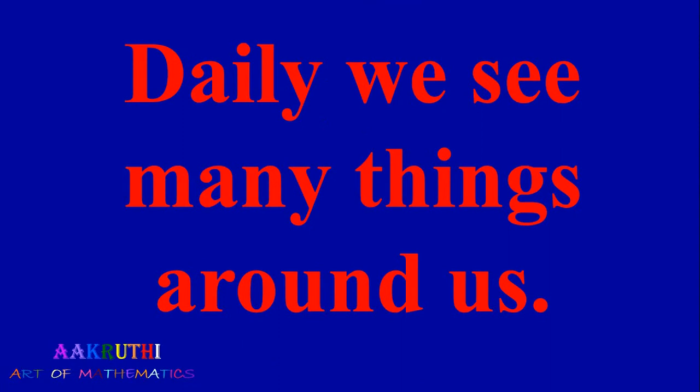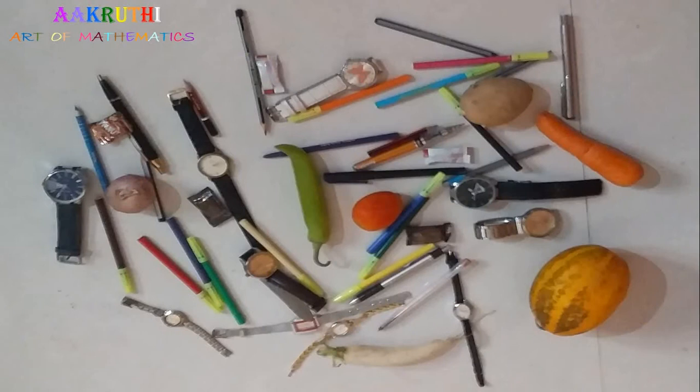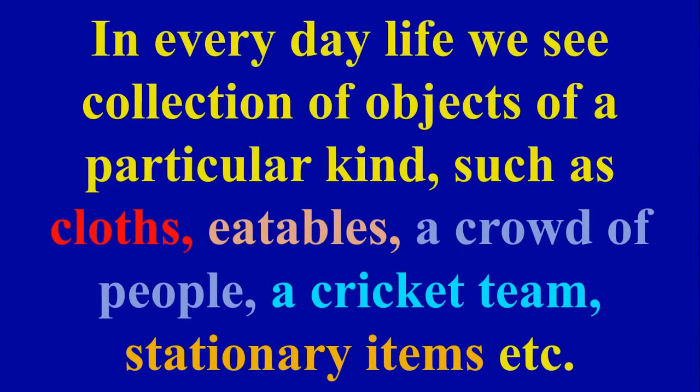Daily we see many things around us. Consider these items. What are these? There are pens, watches, vegetables, etc. It is not possible to give a name together to these items. In everyday life, we see collections of objects of a particular kind, such as clothes, eatables, a crowd of people, a cricket team, stationery items, etc. It should be a particular kind of collection.